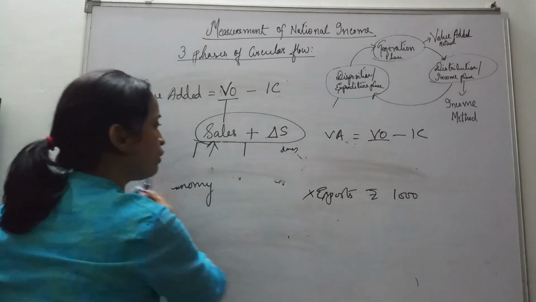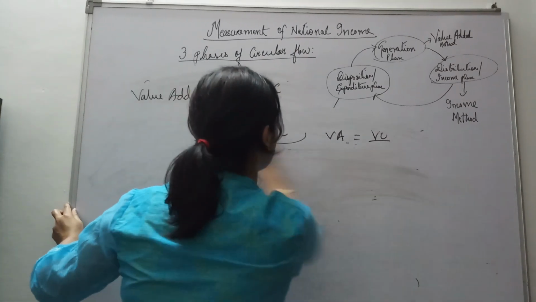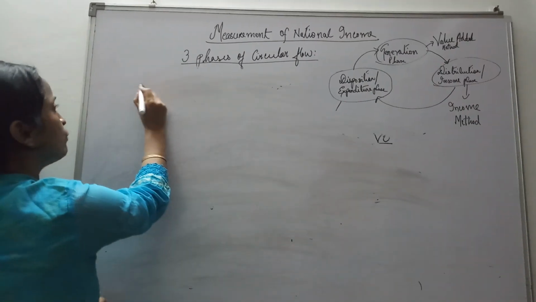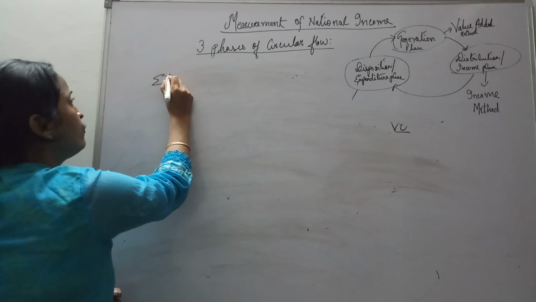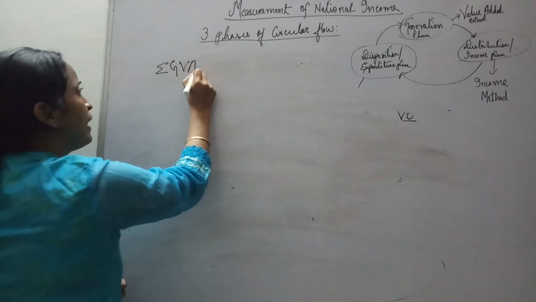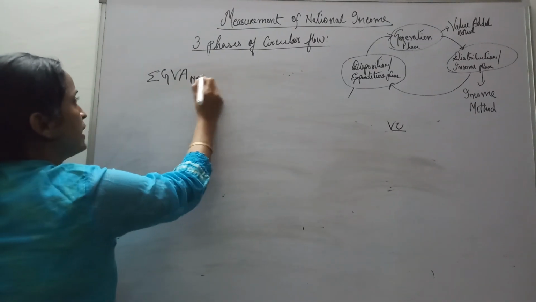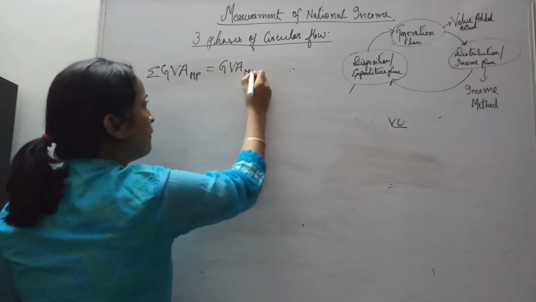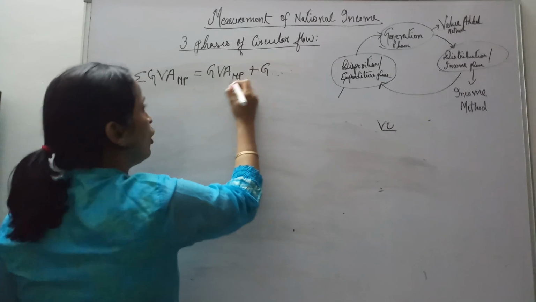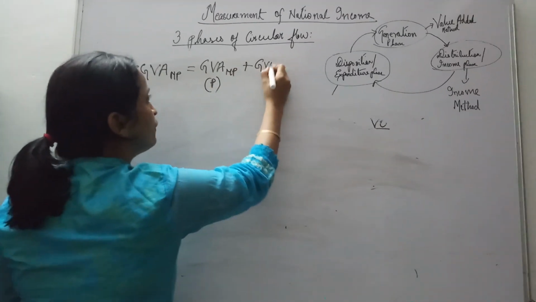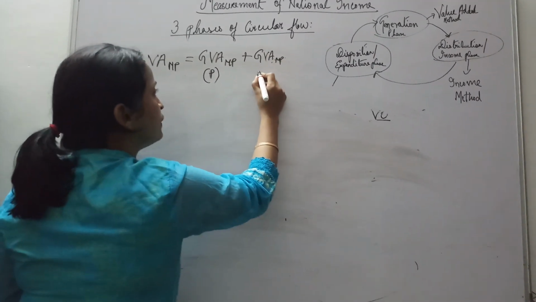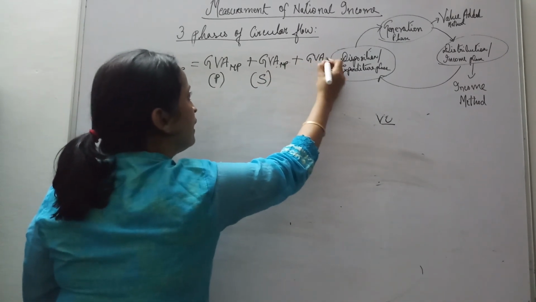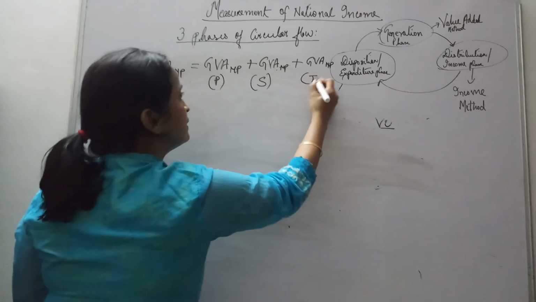So what are the steps involved here so far? What are the steps involved in the value added method? First, we will get the sum of gross value added at market price. So what is gross value added at market price? GVA MP of the primary sector plus GVA MP of the secondary sector plus GVA MP of the tertiary sector.